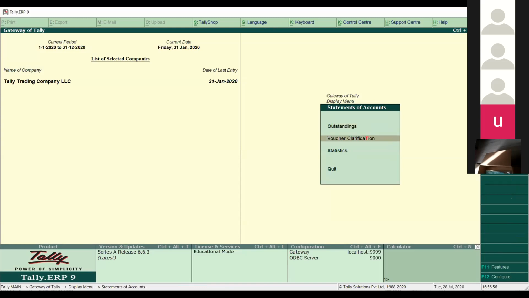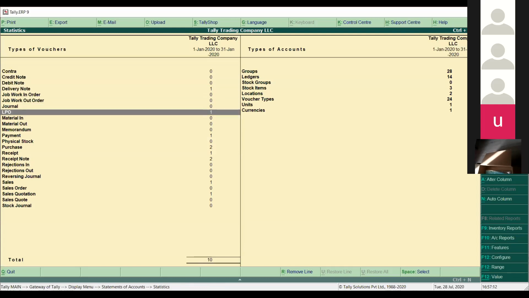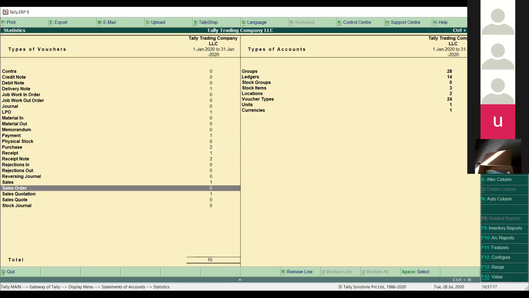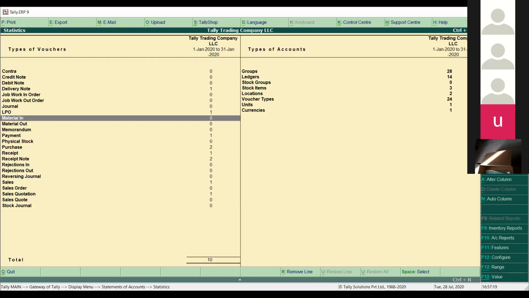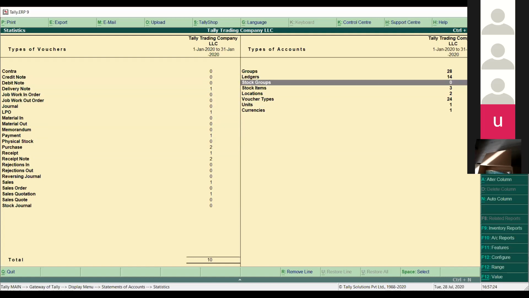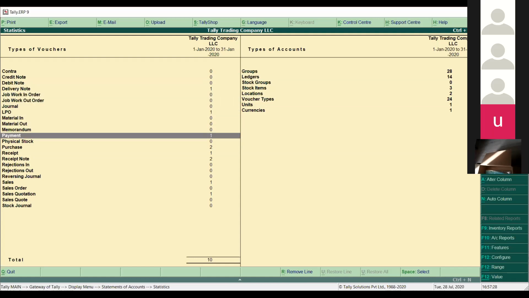And what is Statistics? If you want to check, in a particular time period, how many vouchers you have posted so far in Tally, you can check the report here as well. For example, I have posted one contra voucher, one delivery note, one LPO, one payment voucher, one purchase voucher, and so on. You can get the list of these vouchers from here as well. In the right corner, you can also see my chart of accounts, how many groups and how many ledgers I have. In the same way, you get the reports as well.